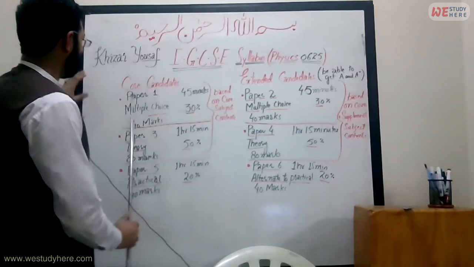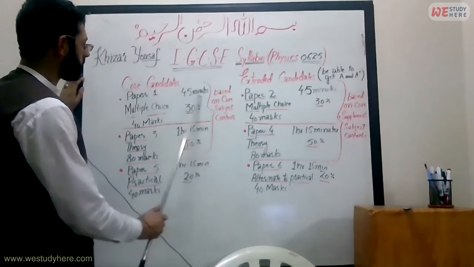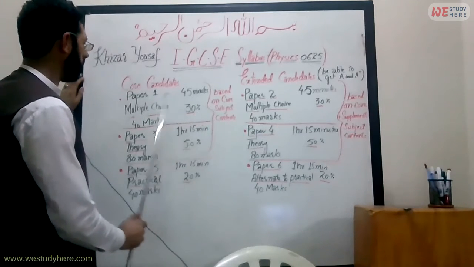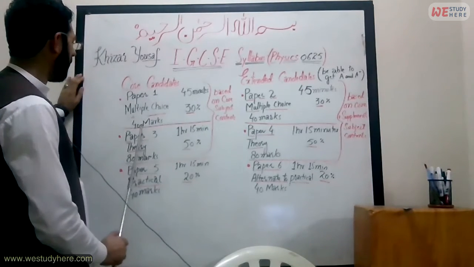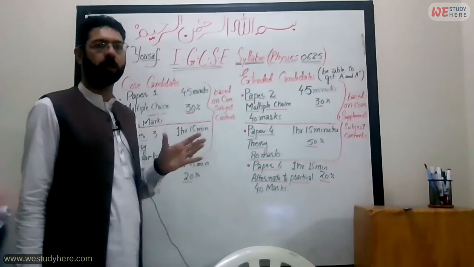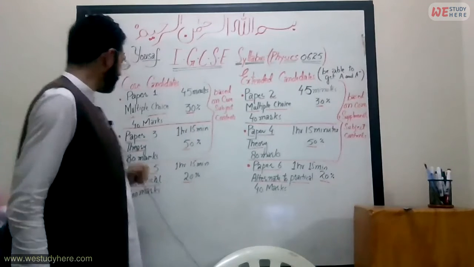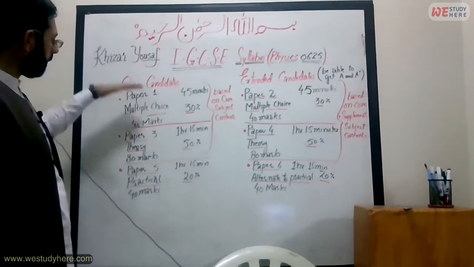So over here, if you see paper 1, this is of 45 minutes and 30% marks are there for this paper. And the marks are 40 marks because 40 MCQs are there and each MCQ has 1 mark. Then paper 3.